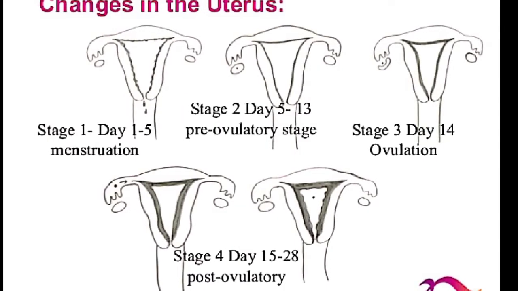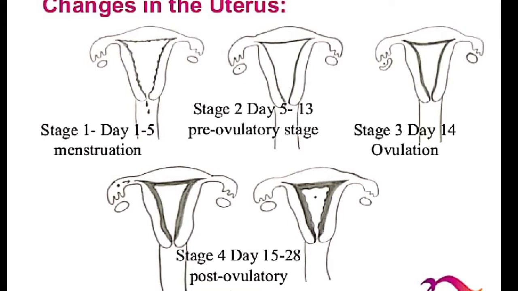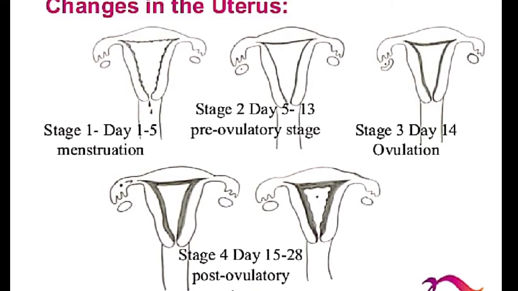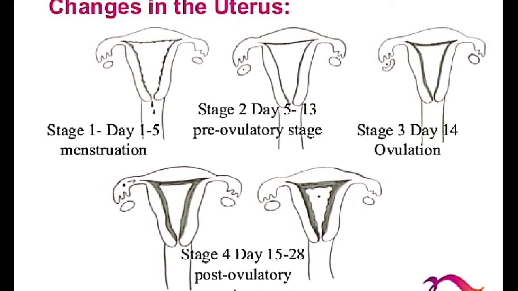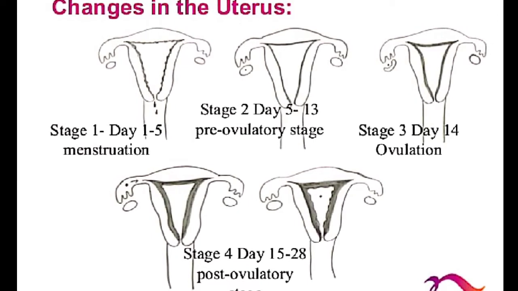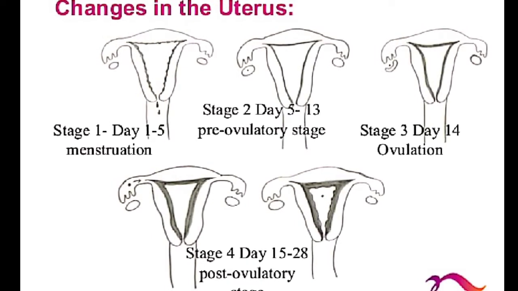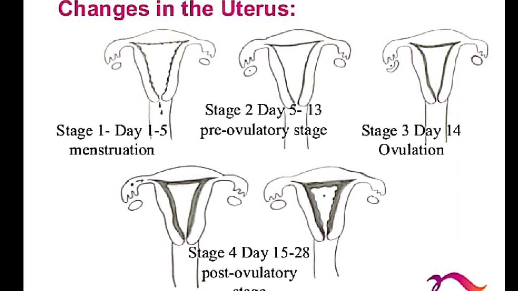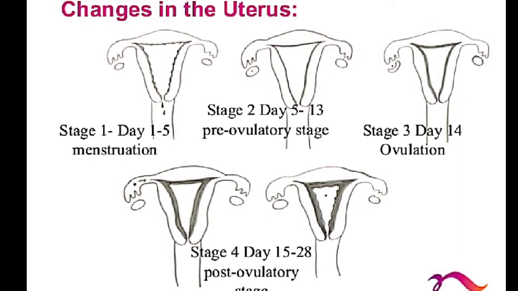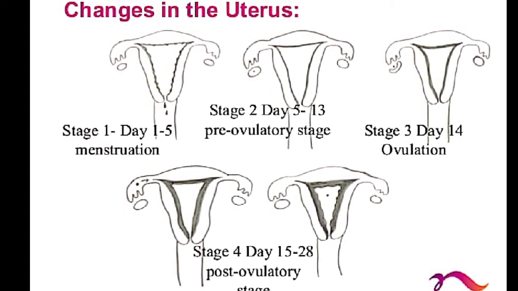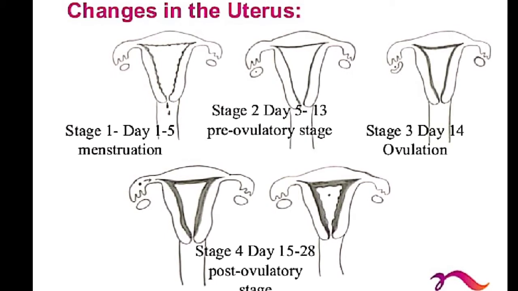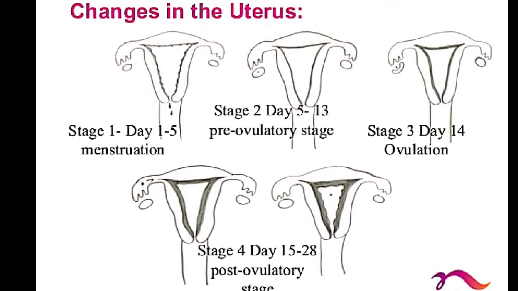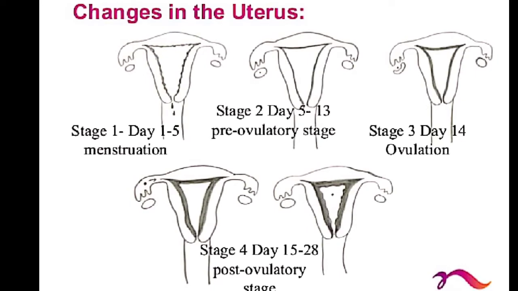Here in the next picture we can also see the changes in the uterus. In stage 1, that is the first stage, from day 1 to day 5 menstruation will take place. That means bleeding will take place. Then in stage 2, from day 5 to day 13, it is the pre-ovulatory phase, which means before the ovulation. The egg will get prepared.